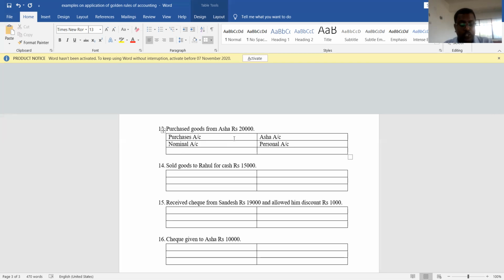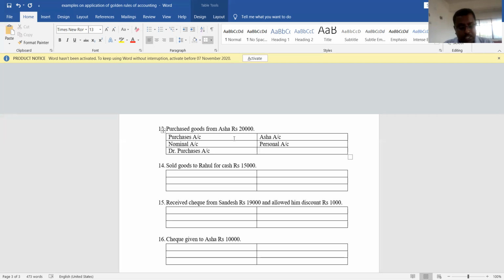Now, which rule is applicable to this purchases account? Debit rule is applicable. Why? Because it is expenses to firm. Purchases are always expenses. Sales are always income. So purchases are always debited and sales are always credited. So here debit which account? Debit purchases account because they are expenses.